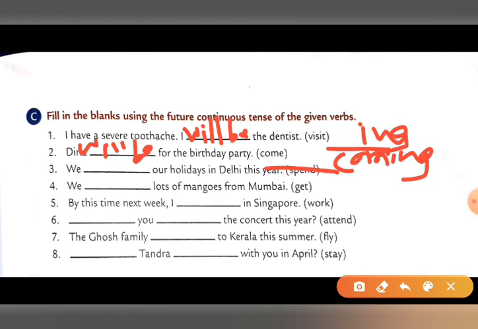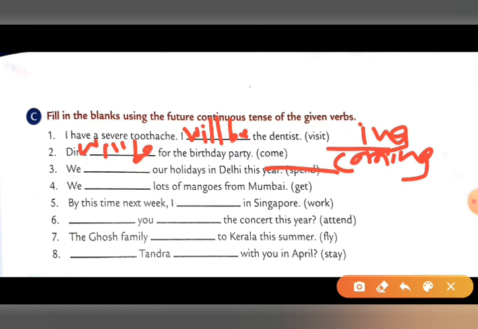Fourth number, we blank lots of mangoes from Mumbai, in bracket given: get. So the answer is we will be getting lots of mangoes from Mumbai. Fifth number is: by this time next week I blank in Singapore, in bracket given: work. So the answer is I will be working in Singapore.